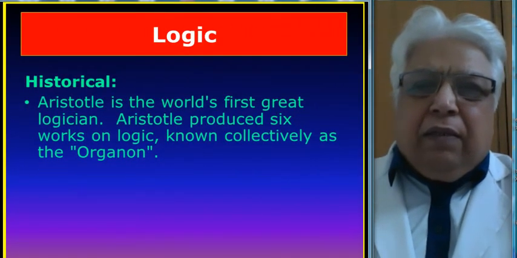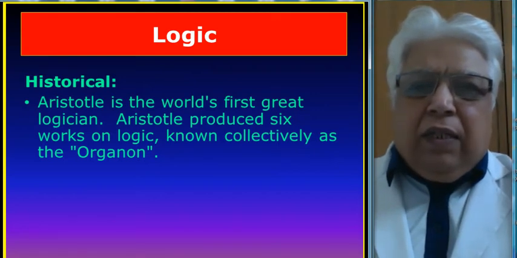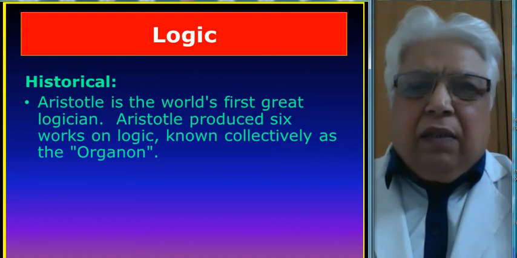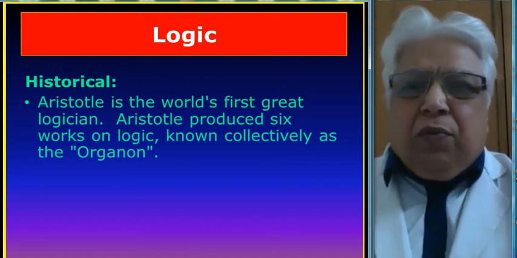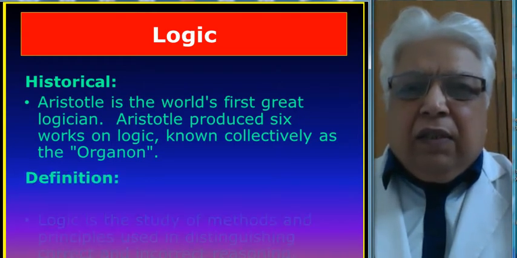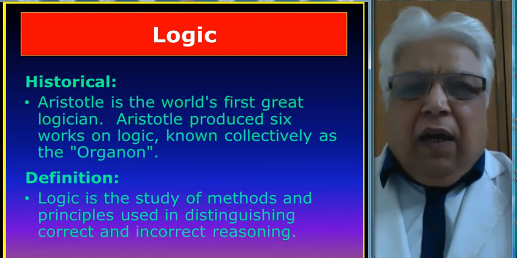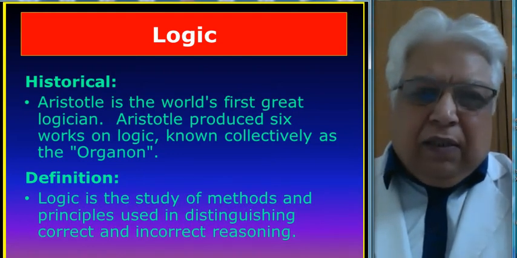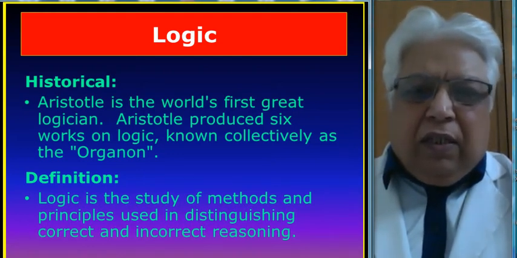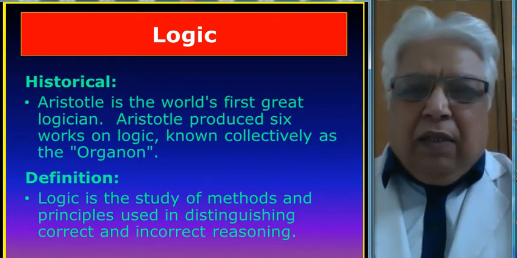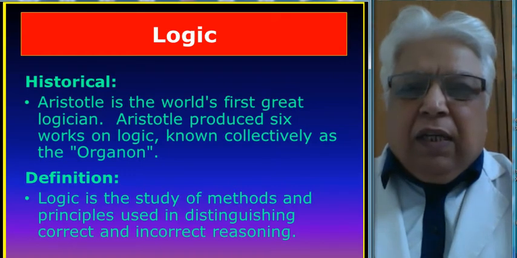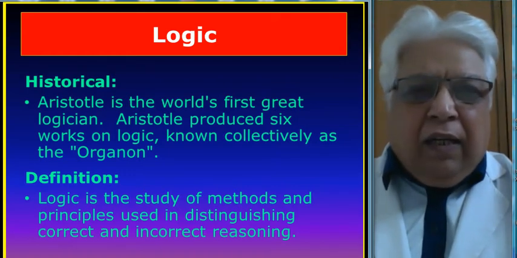Historically speaking, Aristotle is the world's first great logician. He produced 6 works on logic, known collectively as the Organon. How to define logic? Logic is the study of methods and principles used in distinguishing correct and incorrect reasoning.